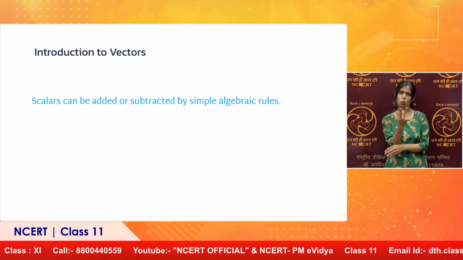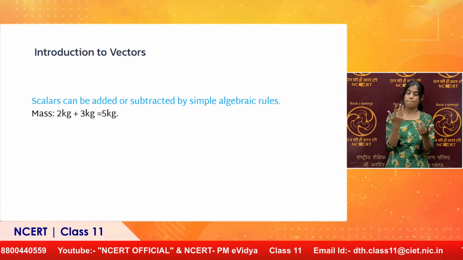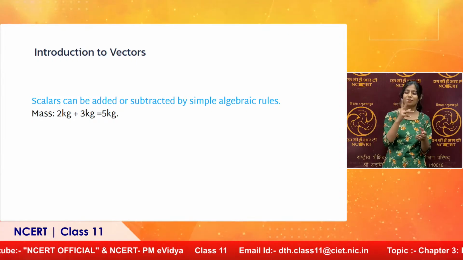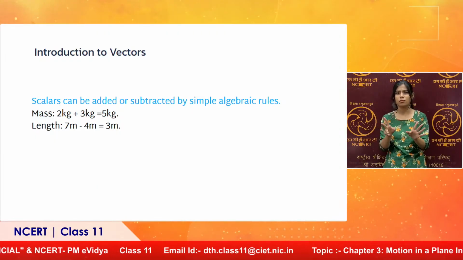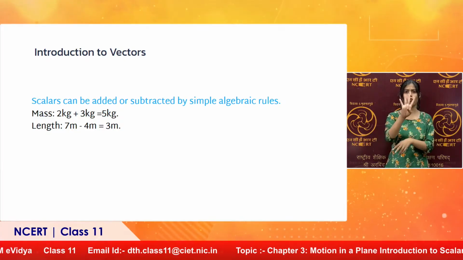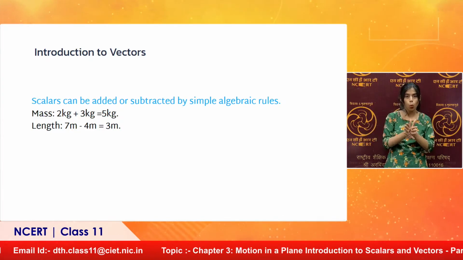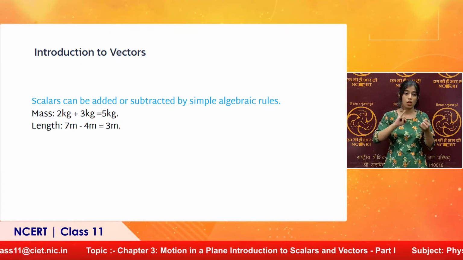Scalars can be added or subtracted by simple algebraic rules. For example, you have 2 kg sugar, add 3 kg more to it, you get 5 kg. Similarly, you have a length of 7 meters, say 7 meter long cloth, you cut off 4 meters from it, you are left with 3 meters. So, simple algebraic addition or subtraction works for scalars, not for vectors, as we will see later.